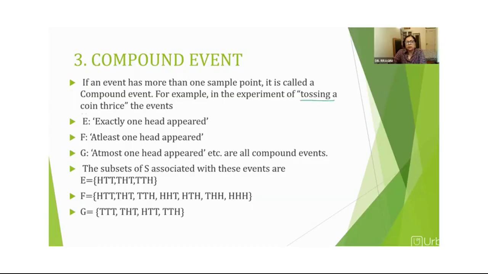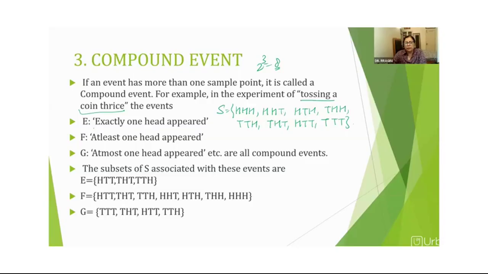Take an example. The experiment is tossing a coin thrice, right? We toss one coin 3 times. So what is the sample space here? We will be getting HHH, HHT, HTH, THH, and finally TTT, and so on. This is the sample space. We have 2 to the power 3, that is, 3 coins give 8 possible outcomes.